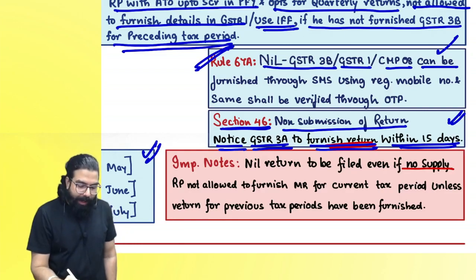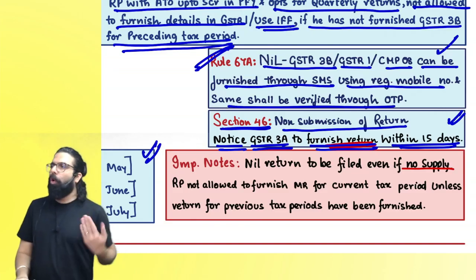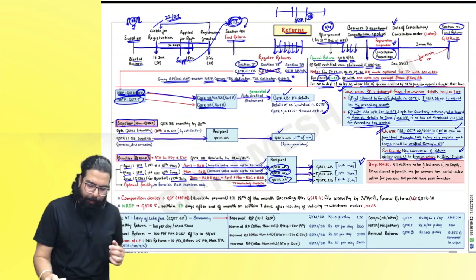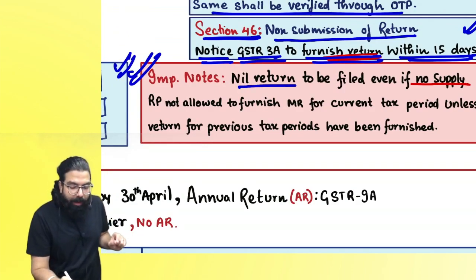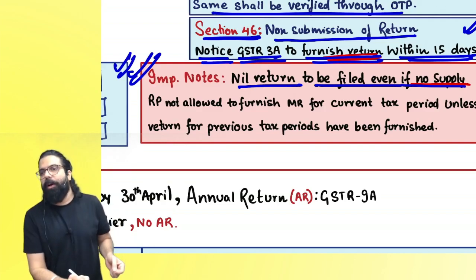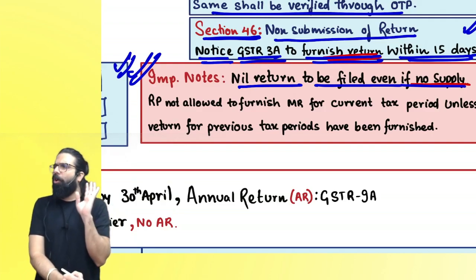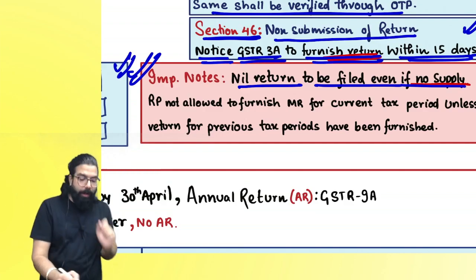Nil, then can be furnished through SMS using the registered mobile number, and it shall be verified through OTP. Are we all 100% clear, sir? Next, one important note I have gone ahead and written. Nil return is required to be filed even if there is no supply. You must file your nil return either through SMS or gst.gov.in. It is mandatory to file the nil return.